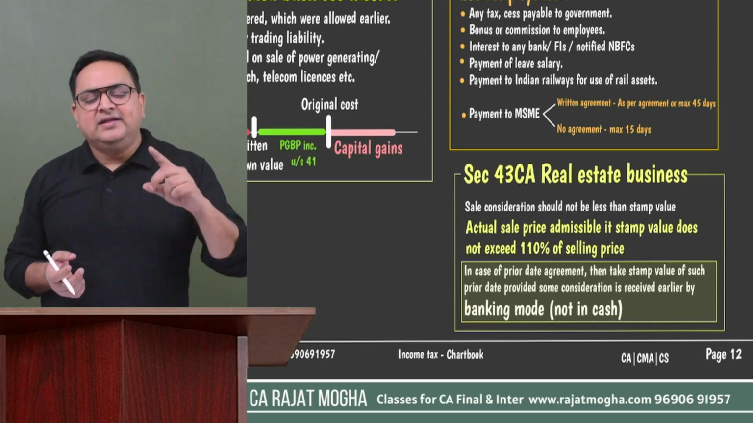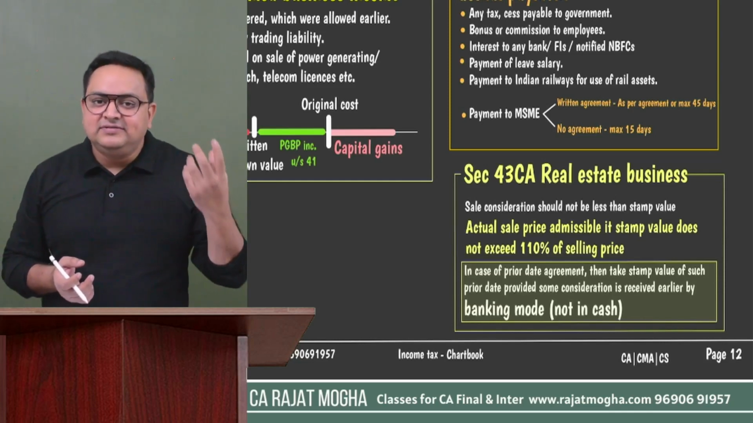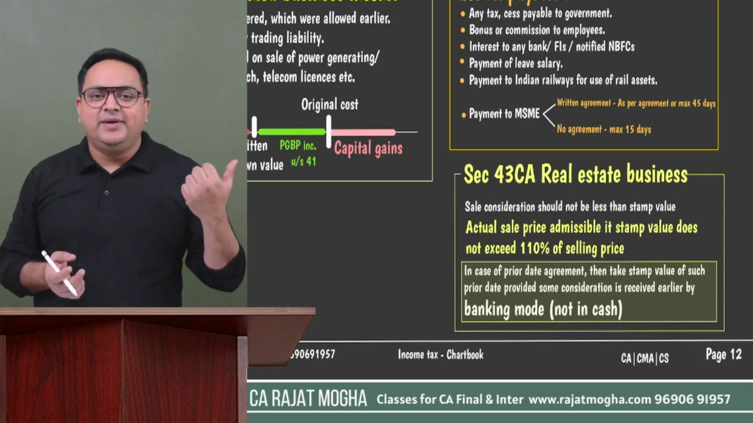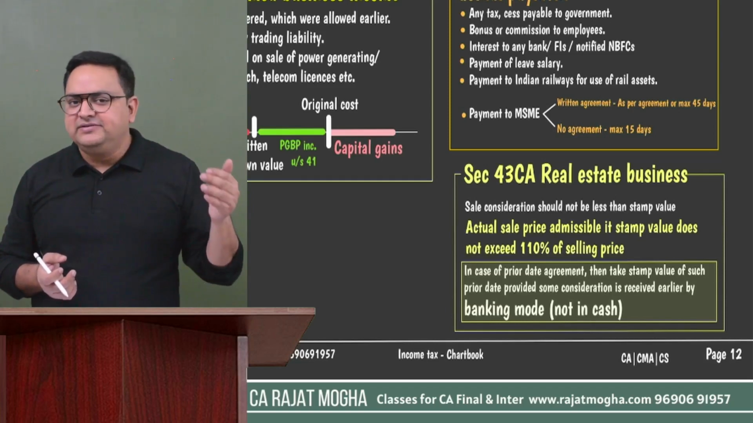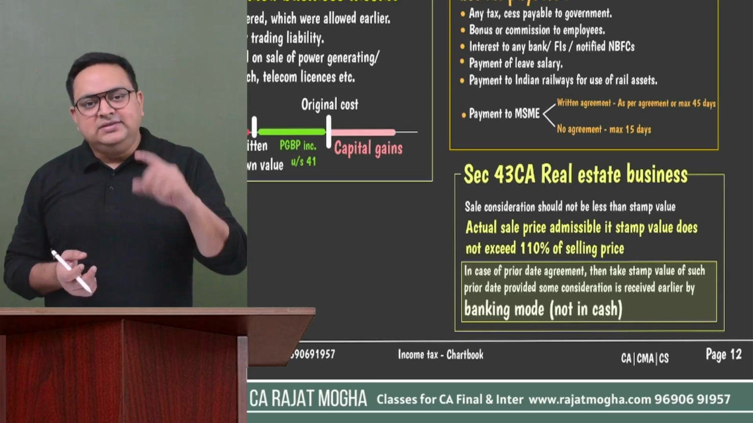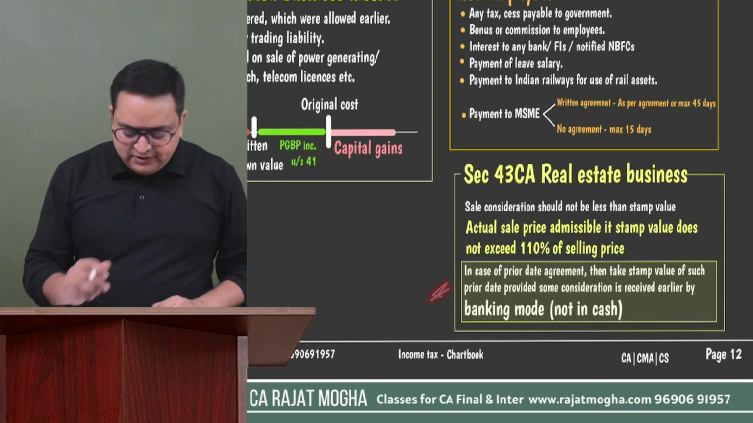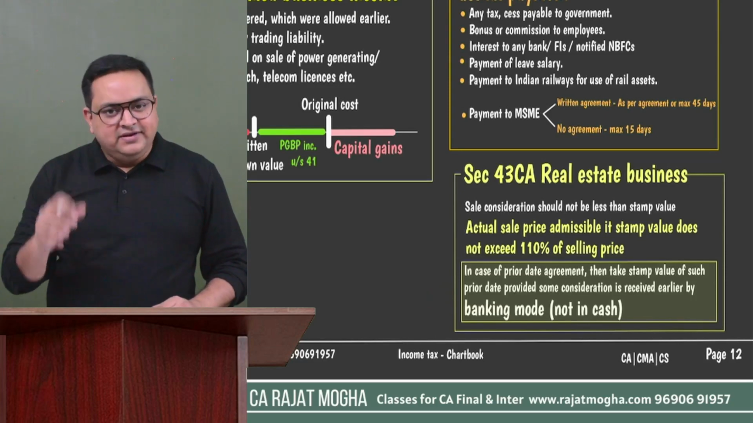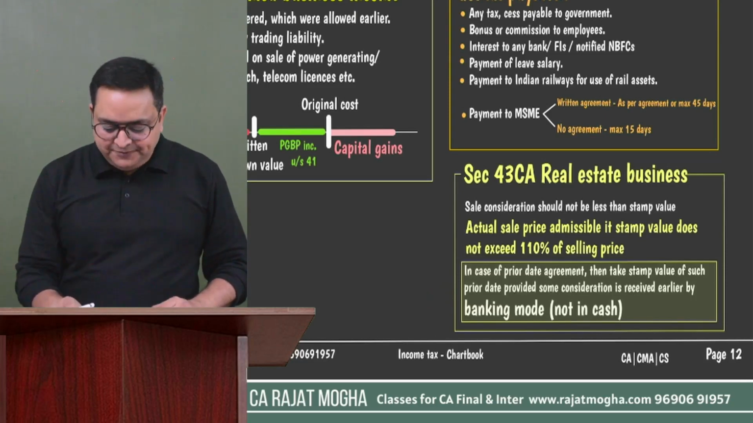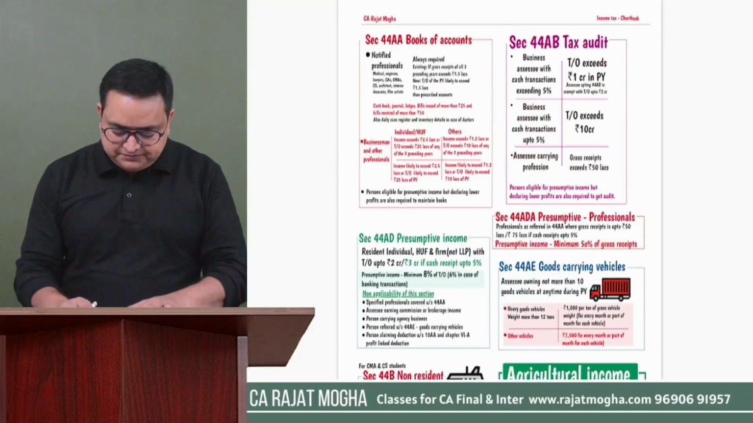So if you prove that there is a prior date agreement and something was received on that date of agreement by any mode other than cash, bearer cheque or crossed cheque, that is through banking mode, then we will take the SDV of the agreement date. Correct? This was again important. The same provision is there in 43CA also and in section 50C also of capital gain.